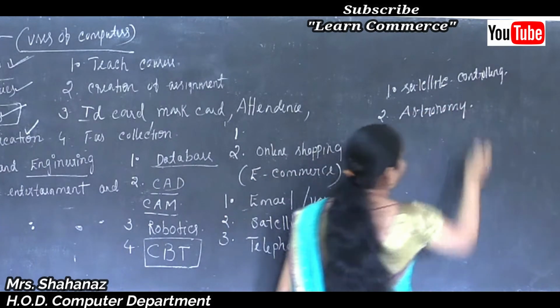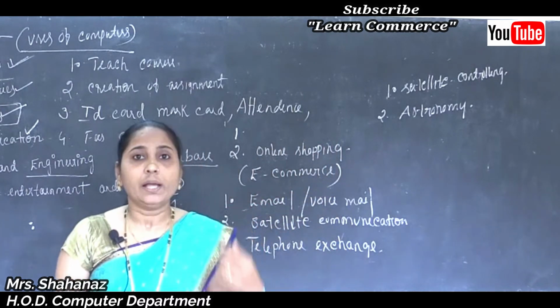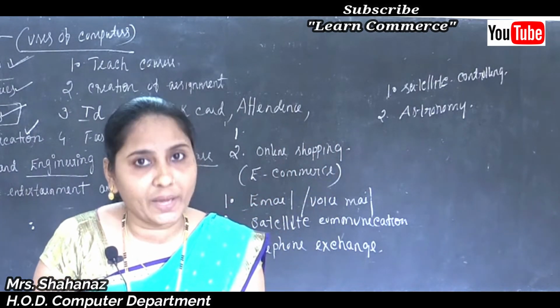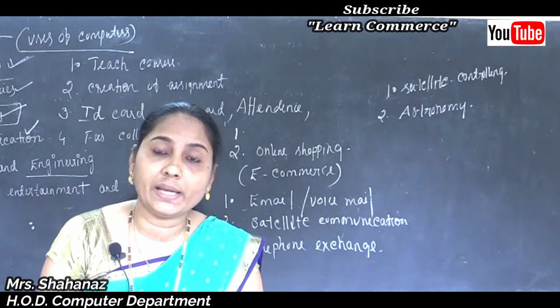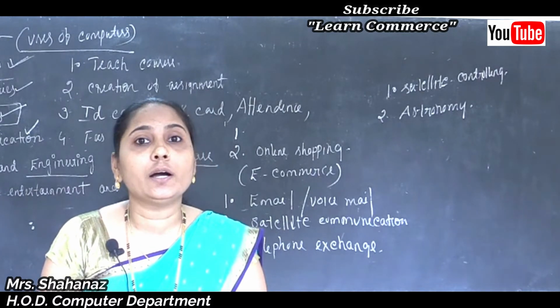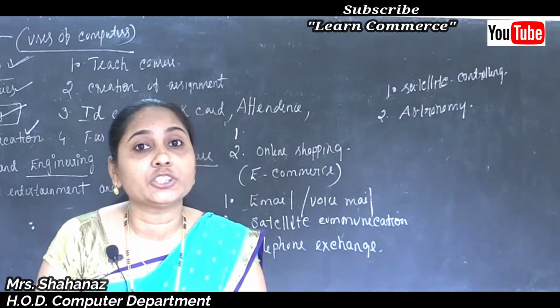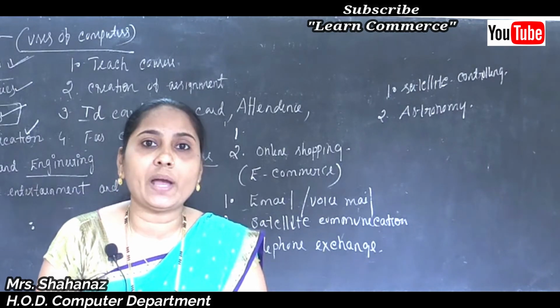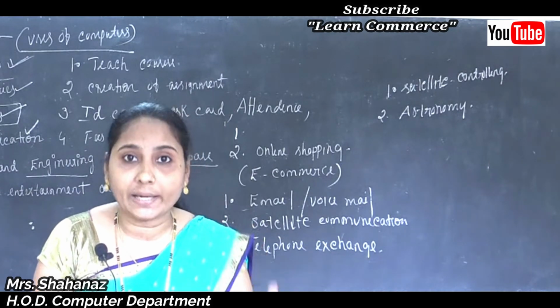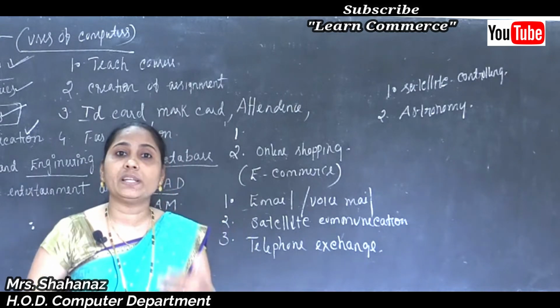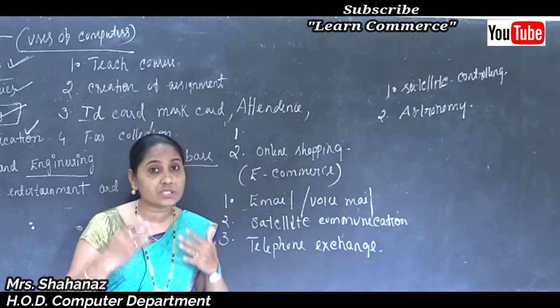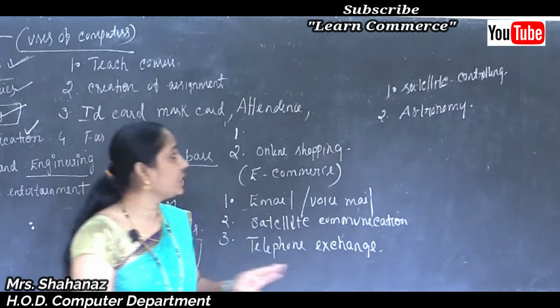So what is astronomy? Astronomy means the study of space. In Kannada we can say the study of Nakshatra Shastra. Clear this point here? Maybe I want to study about our planets, the solar system, whatever I want to study, that is called astronomy.